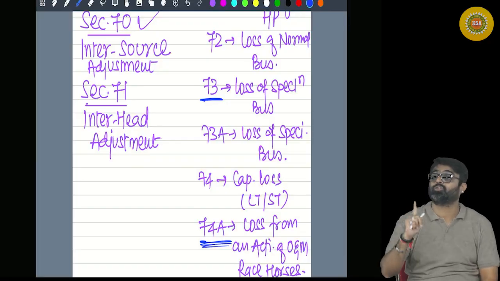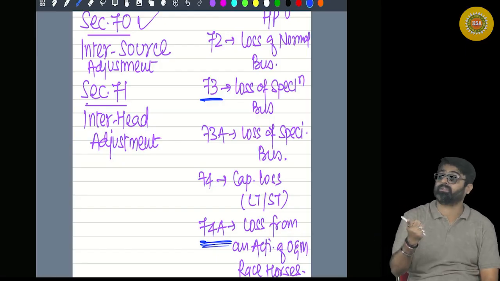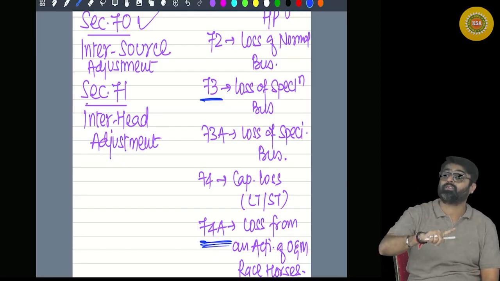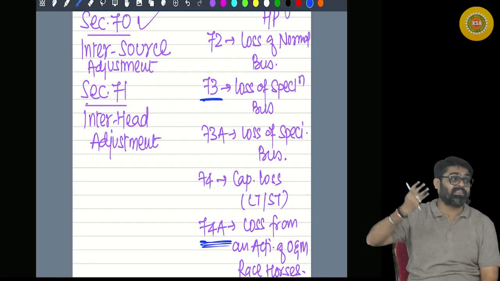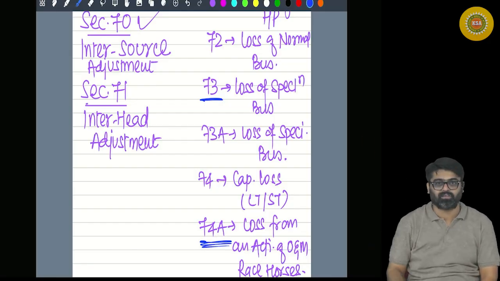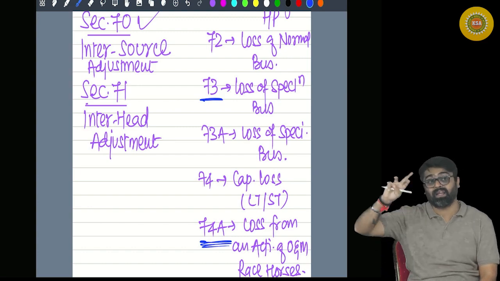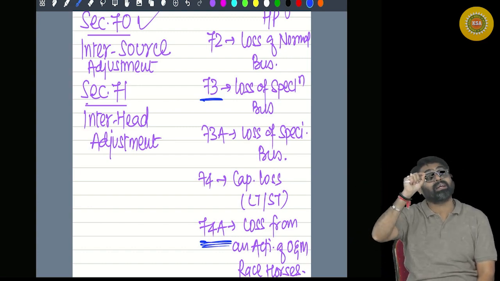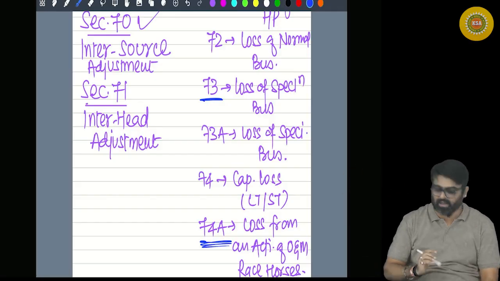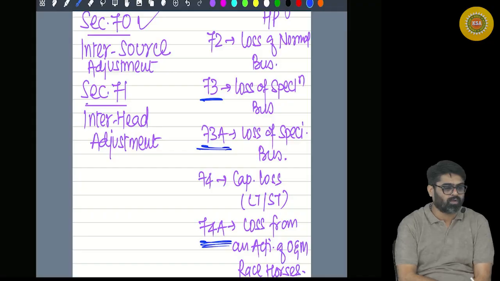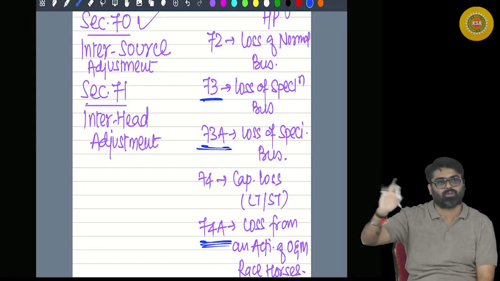Second, specified business. Loss can be set off only under the same head against the profits of any other specified business. You will not have profits of specified business in the other heads. So will you be able to set off the loss of specified business against other heads? No. So inter-head set off of specified business loss is also not available. It will be directly carried forward. If within the head set off, then okay. Against other heads it is not allowed.